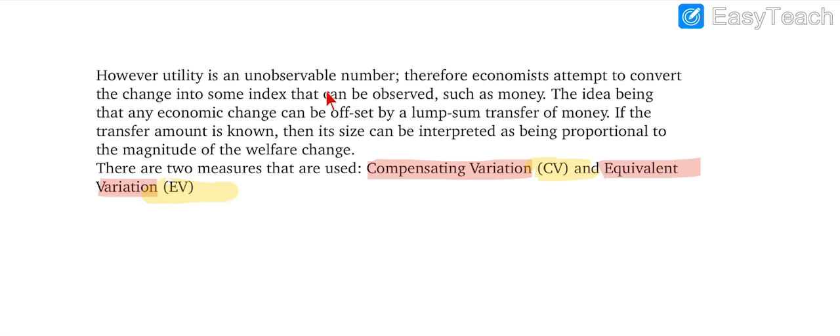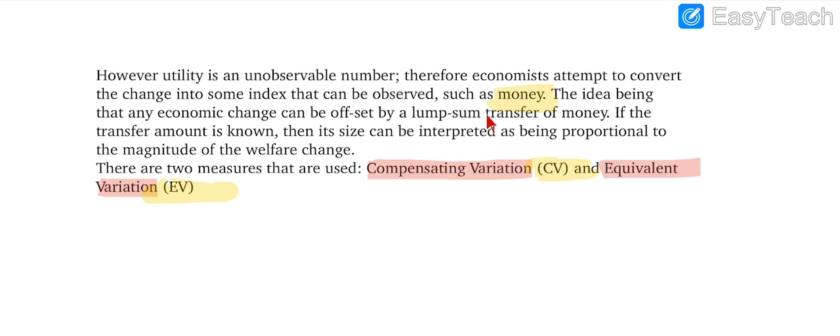And utility, as you read in the cardinal approach concept, can't be measured. So utility is an unobservable number, and therefore economists attempt to convert the change into some index that can be observed. For example, economists are going to measure the utility in terms of money, and this change in economy can be offset by a lump sum transfer of money.